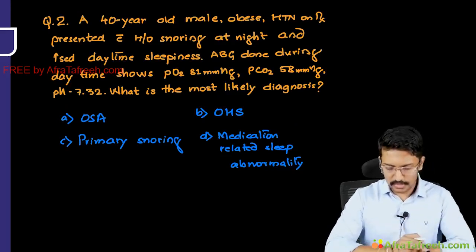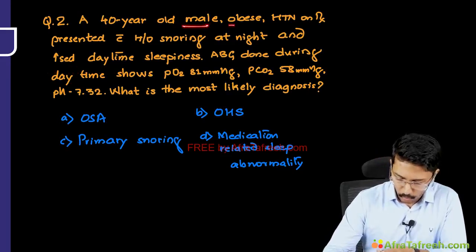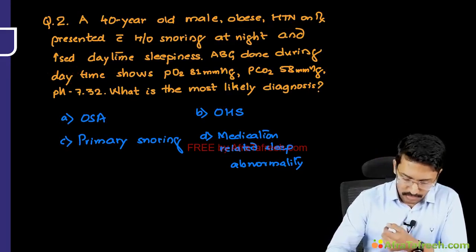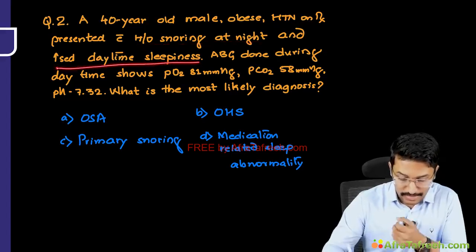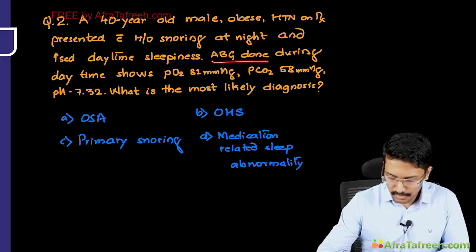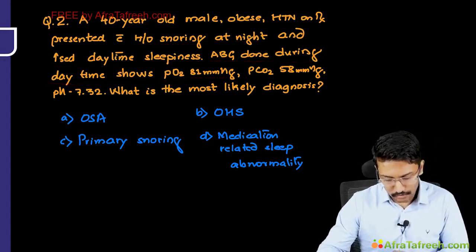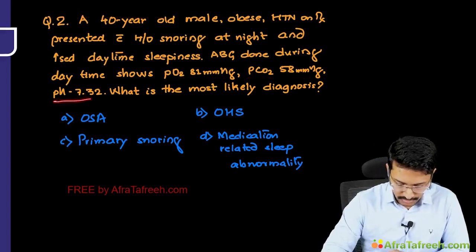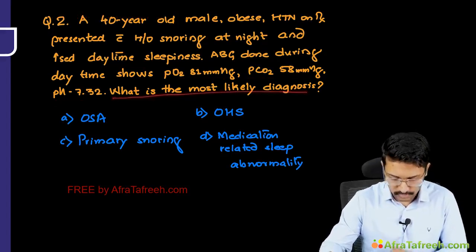This is the second question. A 40-year-old male, obese, hypertensive, on treatment, presented with a history of snoring at night and increased daytime sleepiness. ABG done during the daytime shows PO2 of 81 millimeters of mercury and PCO2 of 58 millimeters of mercury. pH is slightly on the acidotic side, 7.32. What is the most likely diagnosis?